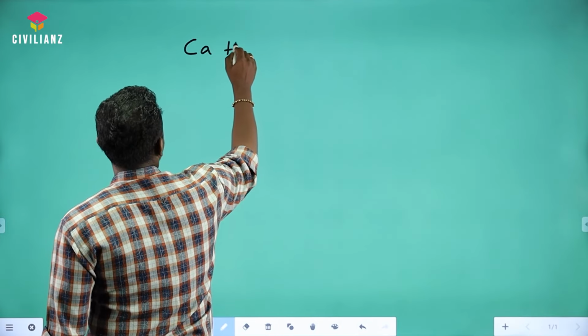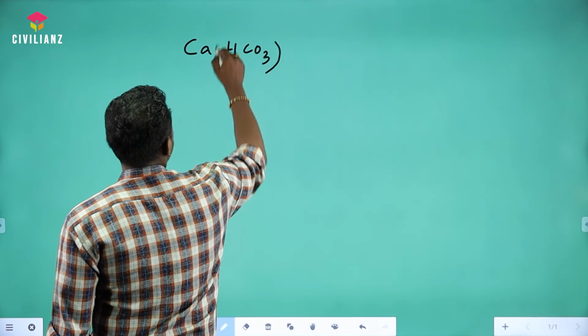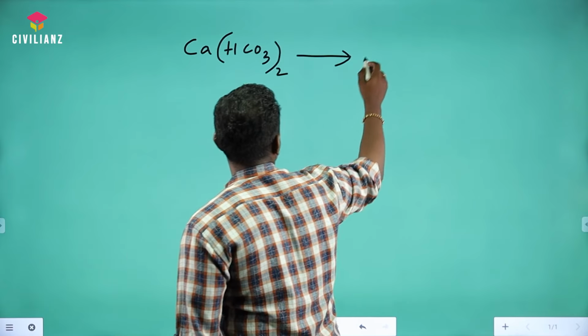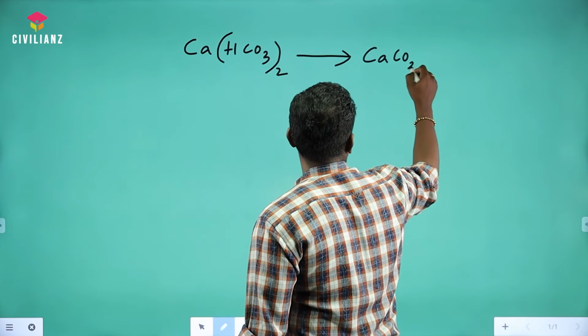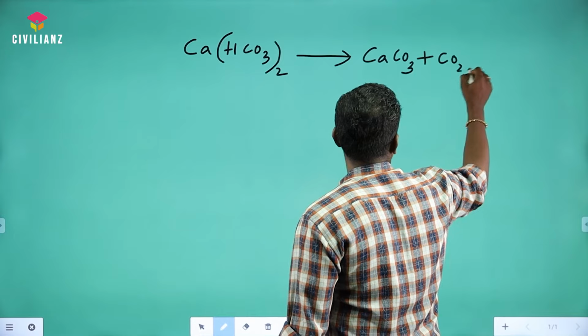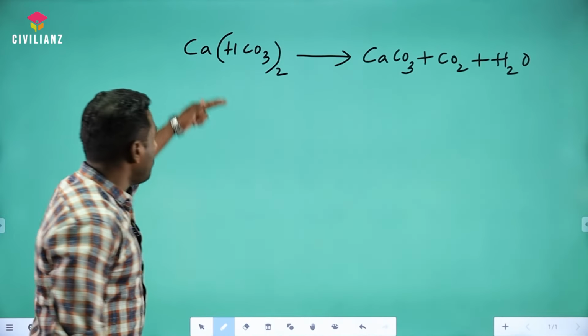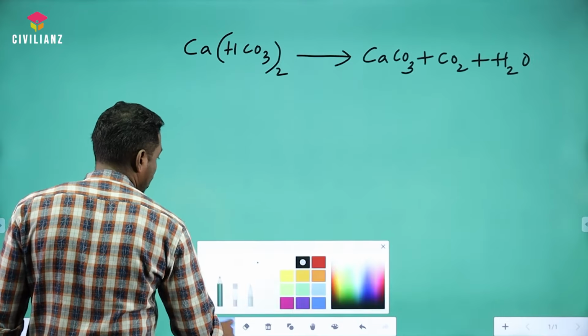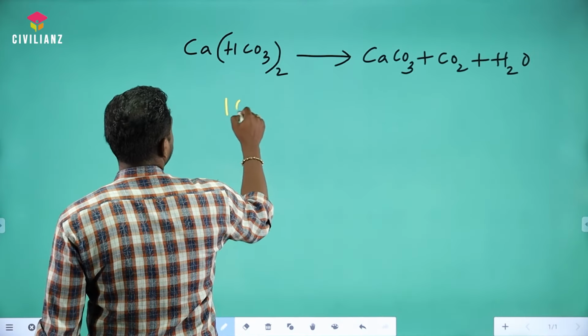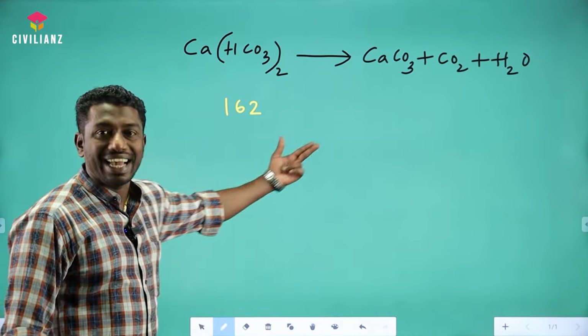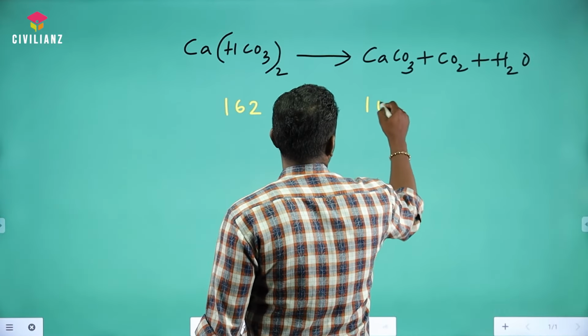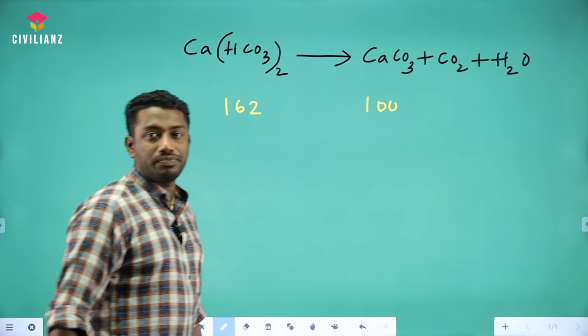Calcium bicarbonate, Ca(HCO3)2, dissociates as CaCO3 plus CO2 plus H2O. Calcium bicarbonate has a molecular weight of around 162, and calcium carbonate has a molecular weight of around 100, right?